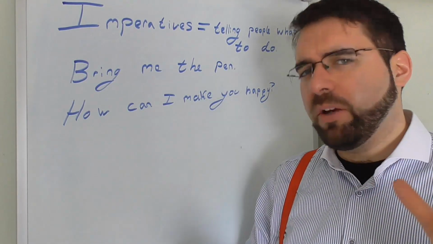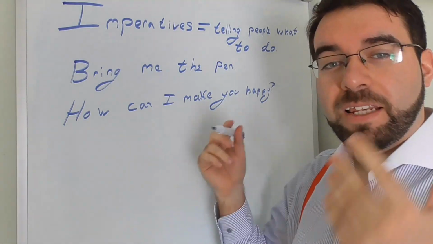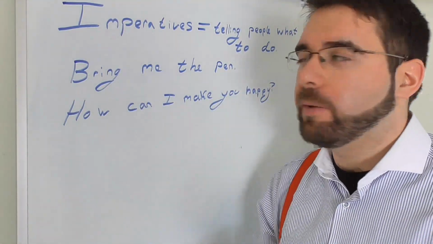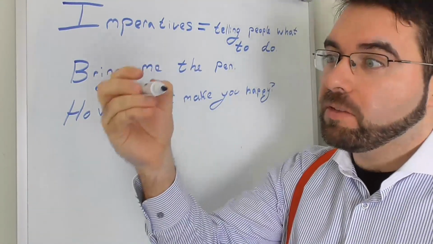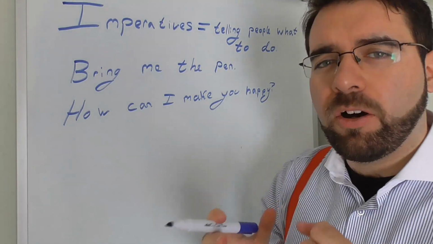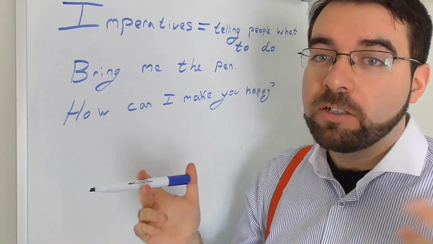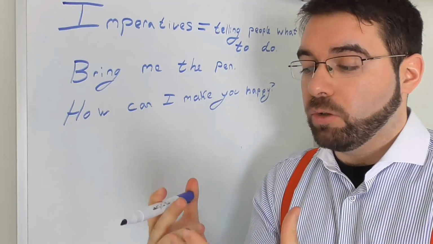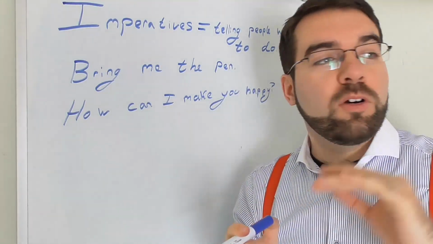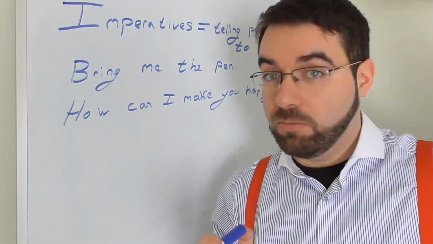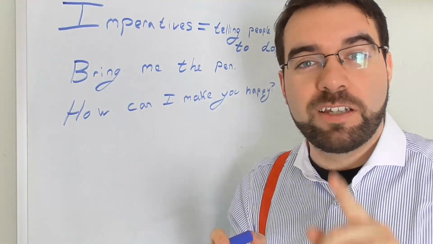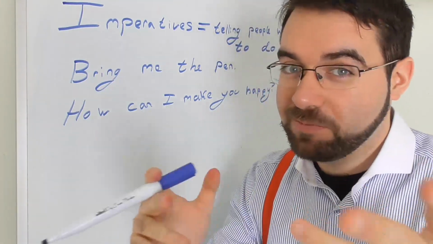Now, imperatives. But what's an imperative? An imperative is telling people what to do. Orders, commands, instructions, signs on the walls, things like that. So you could say, bring me the pen. Remember, pen being an object, bring me the pen. Or how can I make you happy? Remember, concepts, not always physical things we can touch. So happy, sad. How can I help you not be nervous? Or bring me the book. Or how about this then? Subscribe. How about you press the subscribe button? That's a command. That's an imperative.